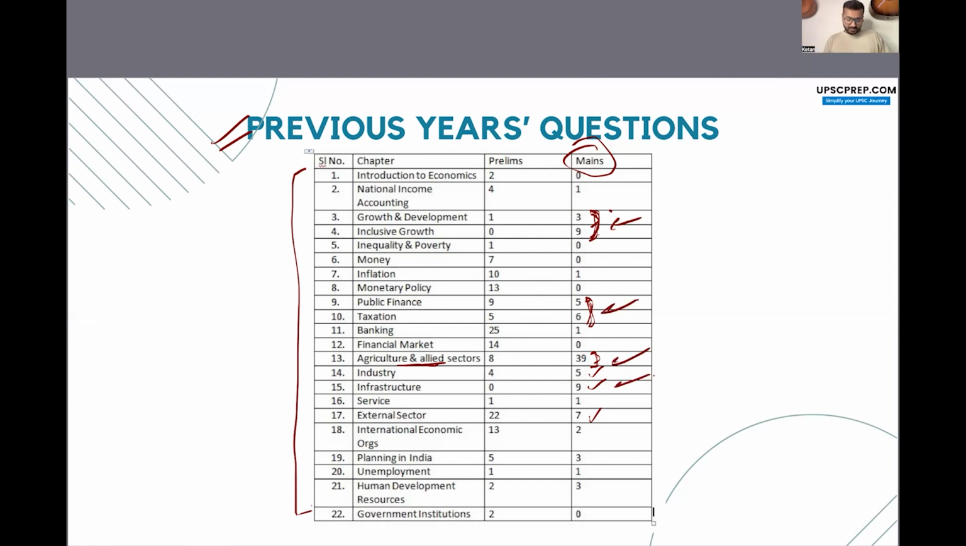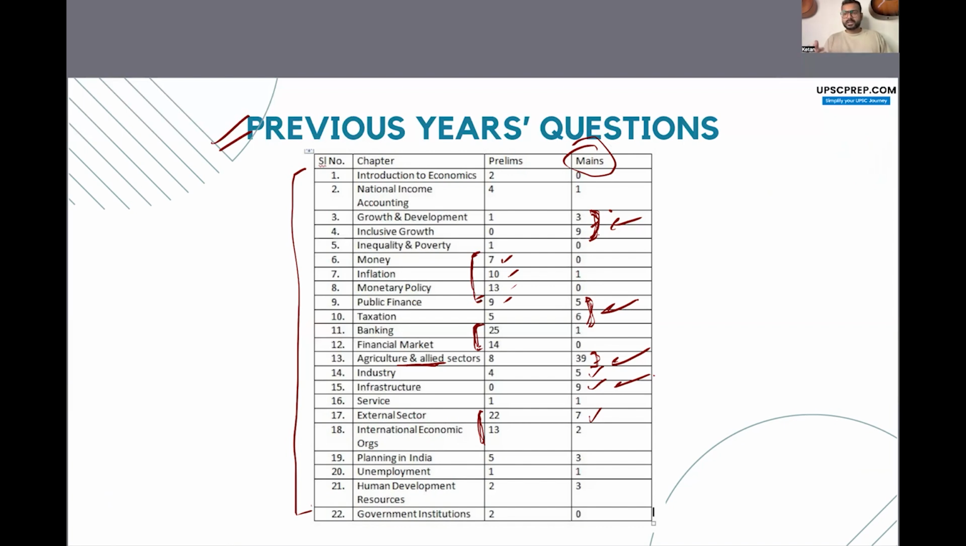But if you look at your prelims examination, then the major questions are being asked from other areas of Indian economy, which is your money, inflation, monetary policy, public finance, banking, and financial market, which form a chunk of your questions. Then you have your external sector, international economic organizations. So the organizations like IMF, World Bank, all that. Okay. So these are the major focus areas in your prelims examination.